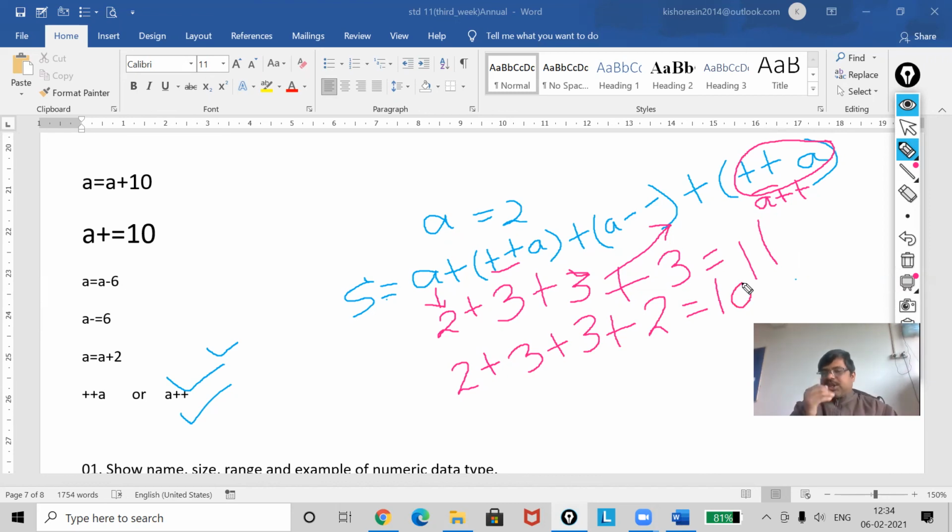So this way you can solve such types of expressions. I hope, my dear, you have understood all these topics.